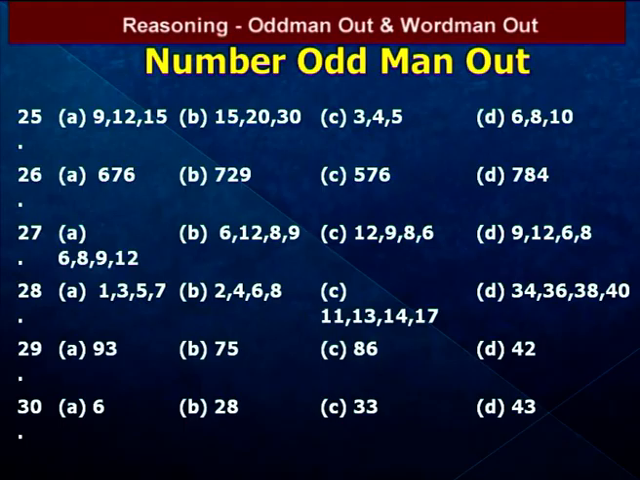For example, by observation, 6 into 12 is 72, and 8 into 9 is 72. That means the product of the extremes equals the product of the means. Again, here 6 into 9 is 54, and 8 into 12 is 96. Next, 12 into 6 is 72, 8 into 9 is 72. Next, 9 into 8 is 72, and 6 into 12 is 72.